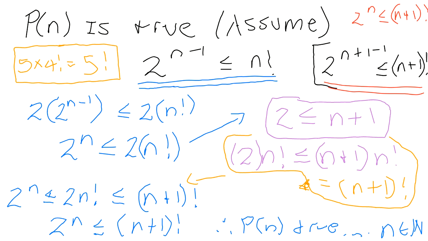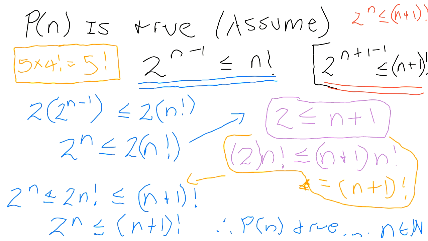Say it again? Because the thing that you wrote with the 5 times the 4 factorial equal to 5 factorial, that principle is what you use to get the 2n factorial to be less than or equal to n plus 1 factorial. Less than or equal to it. Right. Okay, continue from there.